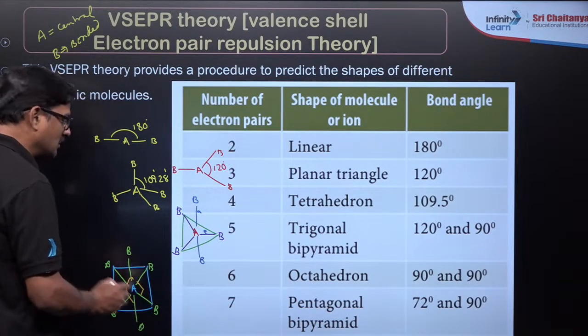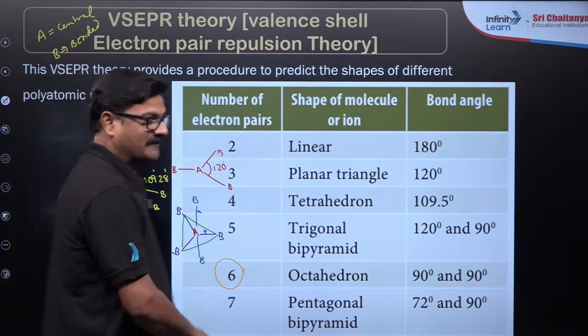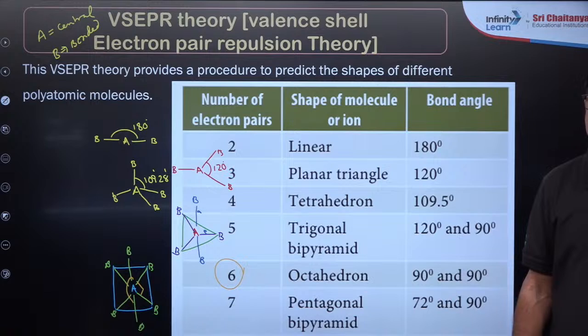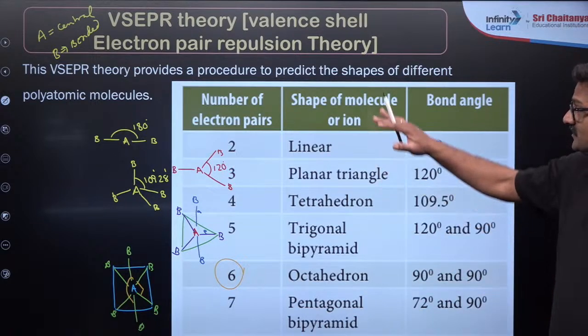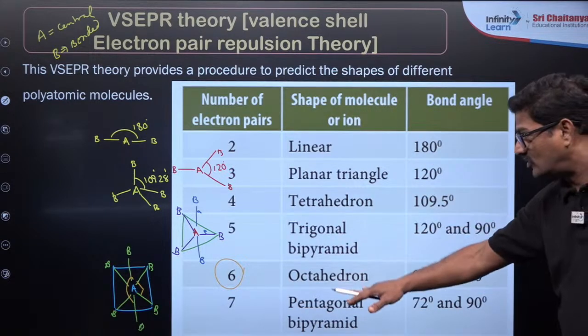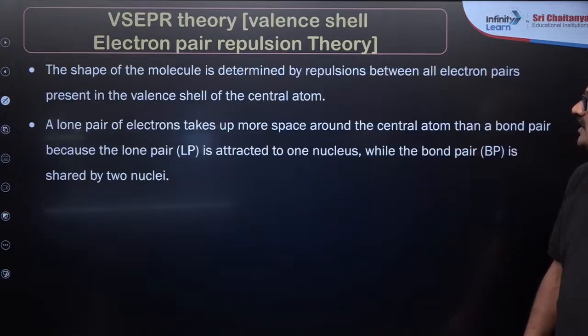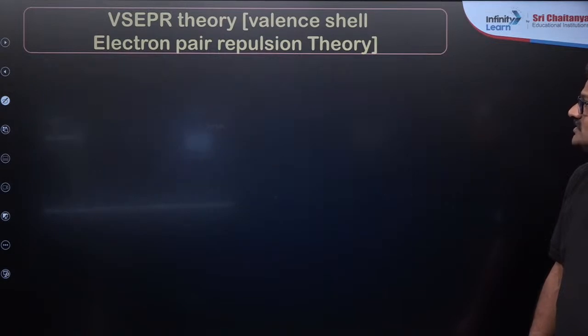That is the question in the NEET examination. How many 90 degree angles are there? That kind of questions are very, very important. If there are no lone pairs of electrons, these are the regular geometries that you can see. And we are going to see the details about this.